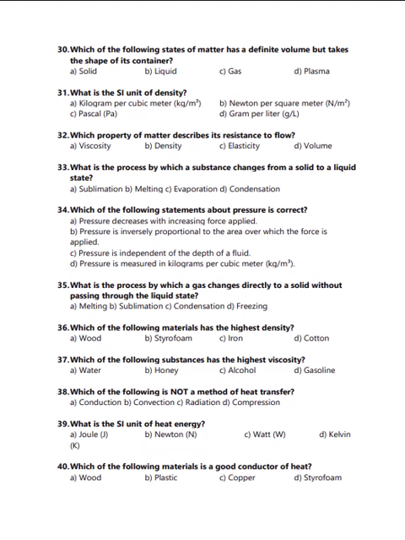Next question, which of the following materials has the highest density? Wood, styrofoam, iron or cotton? Correct answer for question number 36 is C, that is iron. Which of the following substances has the highest viscosity? Water, honey, alcohol, gasoline. So correct answer for question number 37 is B, honey.